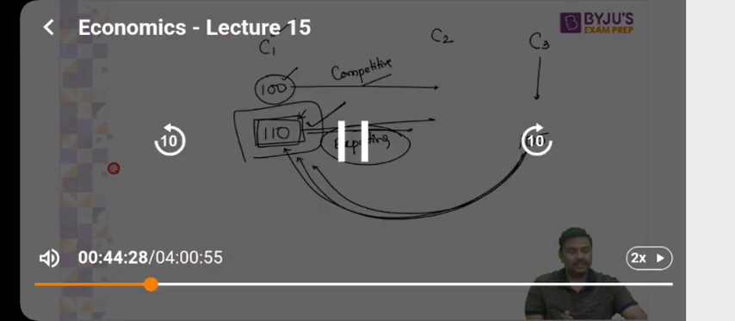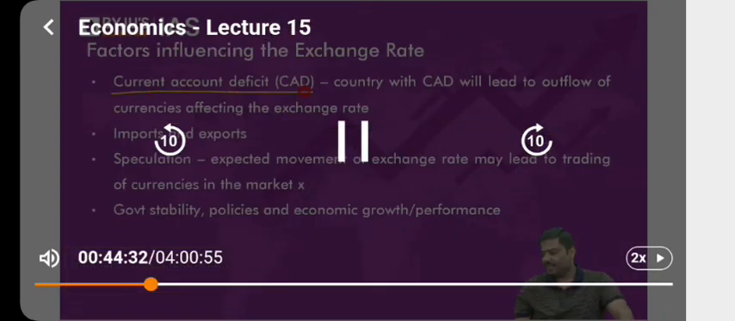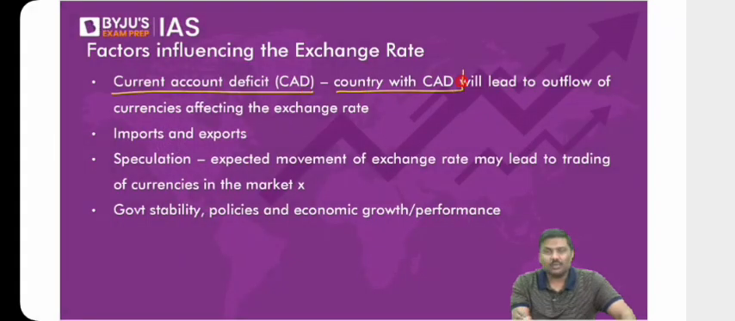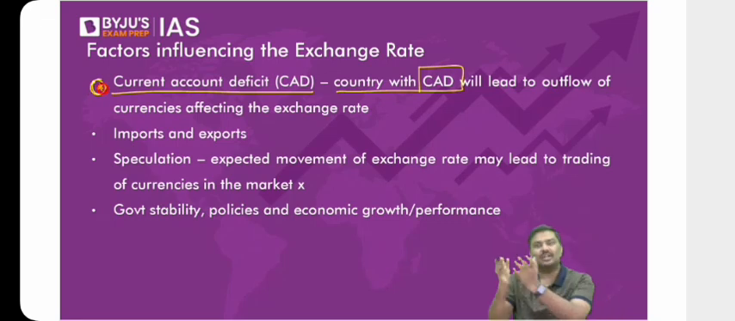Next, current account deficit. I will not discuss this right now. Why? First, you need to understand what is current account deficit. And trust me, after this, we are going to cover balance of payment. Once I explain the concept of balance of payment, automatically you will understand what will happen to the exchange rate with the rise in the current account deficit. Have patience. I've written it here. I'll explain it.